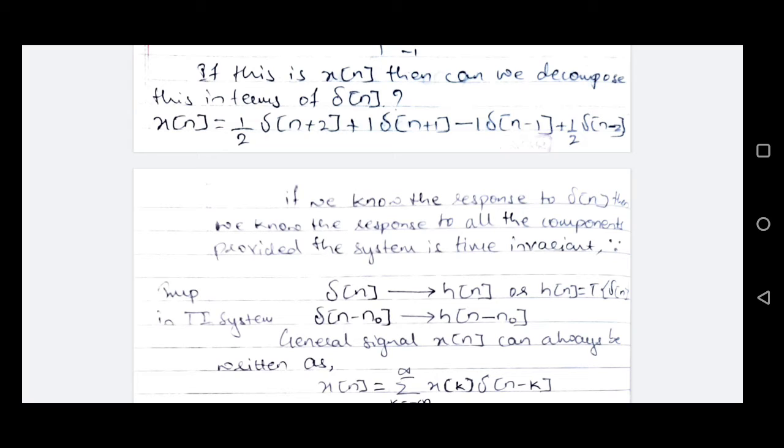Because of the time invariance property of the system, if this impulse is shifted, either time delayed or advanced, which will be represented by delta n minus n naught, and this is the input to the LTI system, then the output has to be h of n minus n naught. The impulse response will be shifted by the same amount of time as the input was shifted.